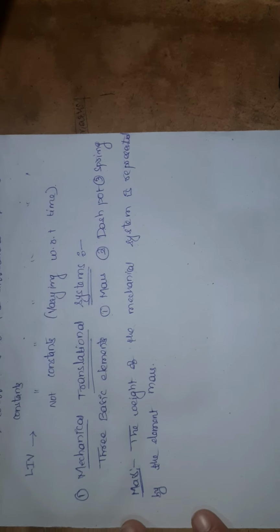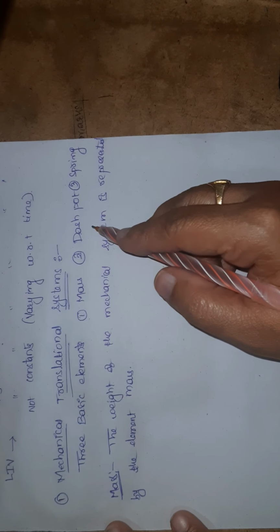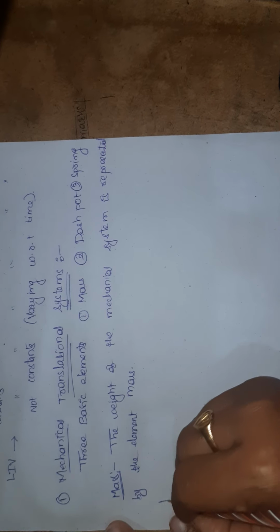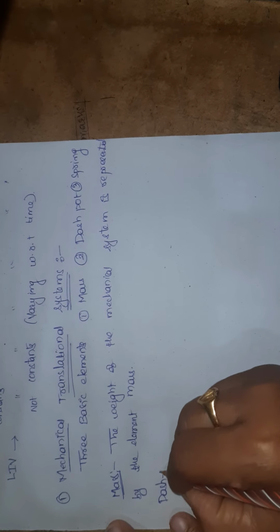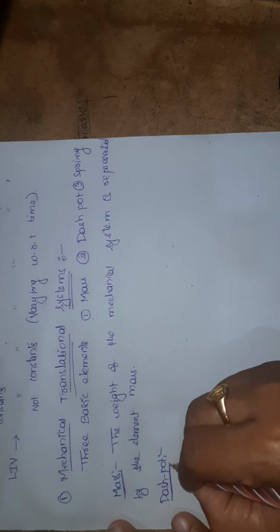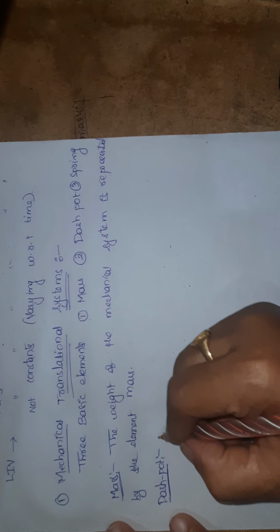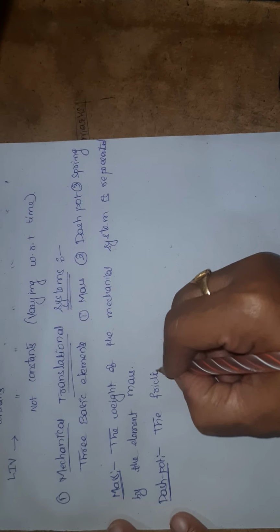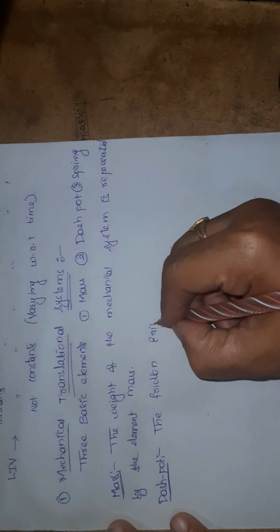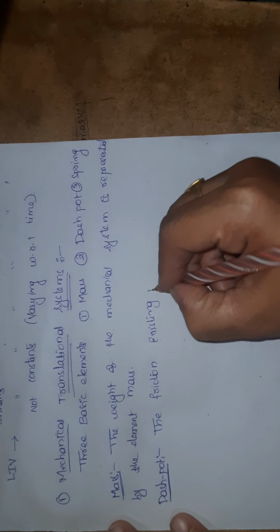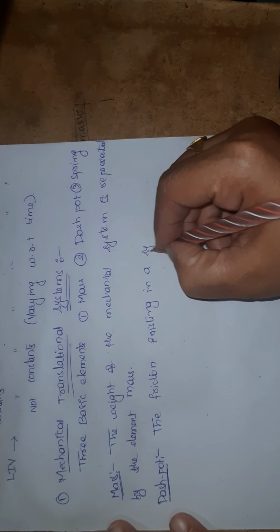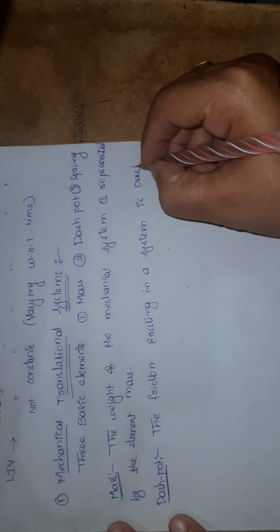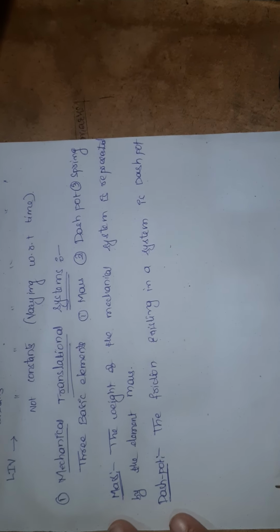And the second one is the dashpot. We are going to discuss the dashpot in terms of friction. The friction existing in a system is represented by the element dashpot.